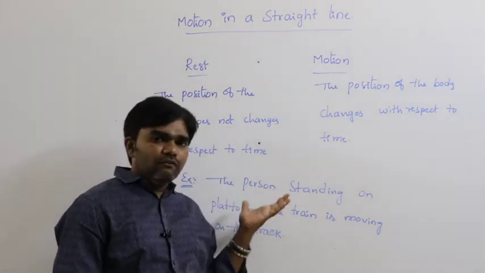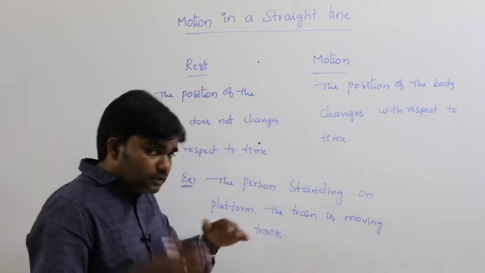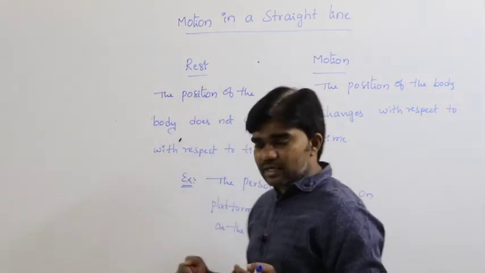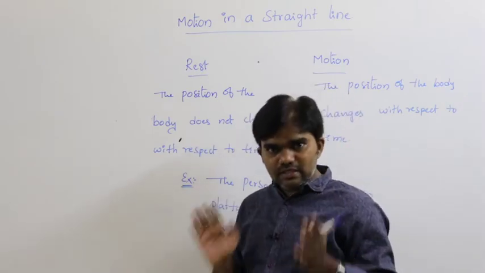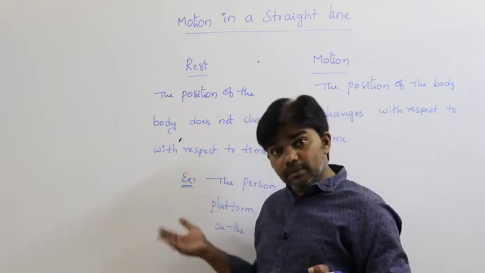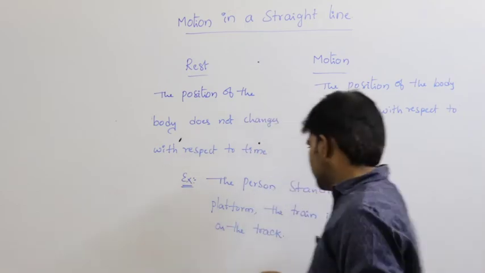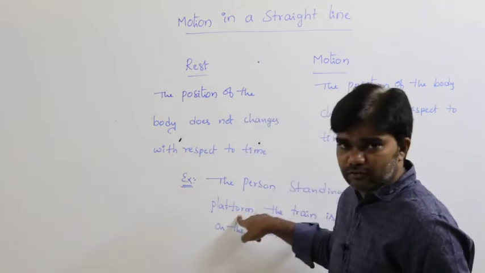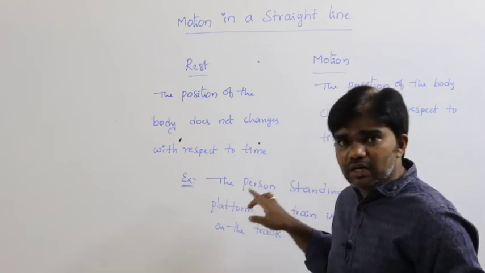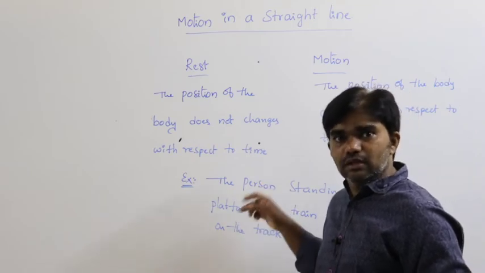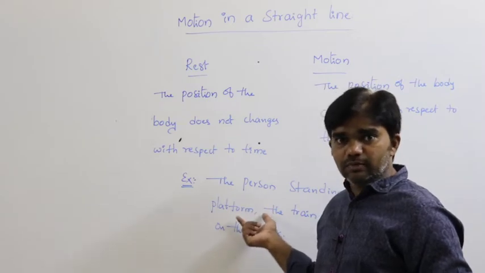In this situation, which one is at rest and which one is in motion? With respect to the platform. Here the reference is the platform, because the platform is at rest. That is compulsory, the platform is not in motion. Maybe the person moves, maybe the train moves, but the platform does not change its position. Here the person is just standing on the platform, which means the position of the person does not change. That's why the person is said to be at rest.